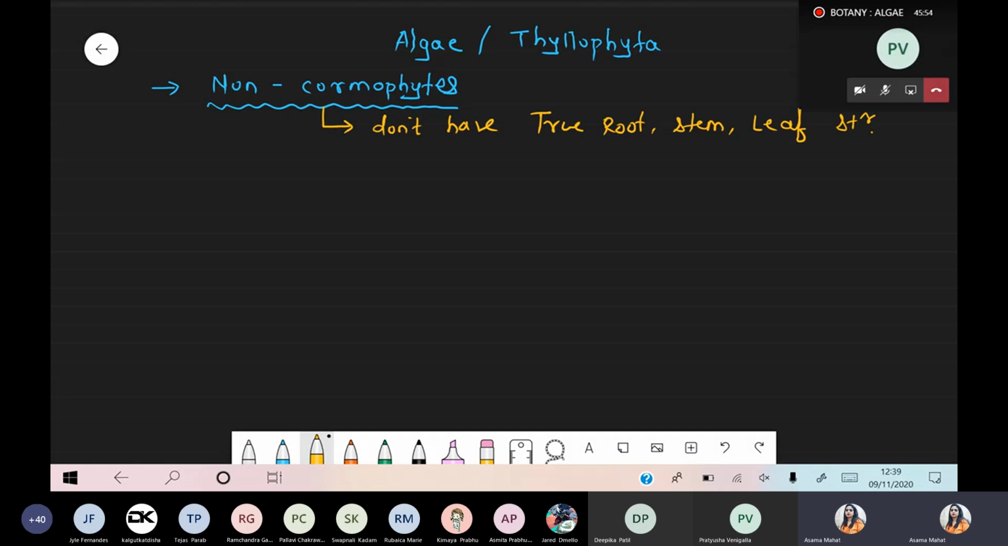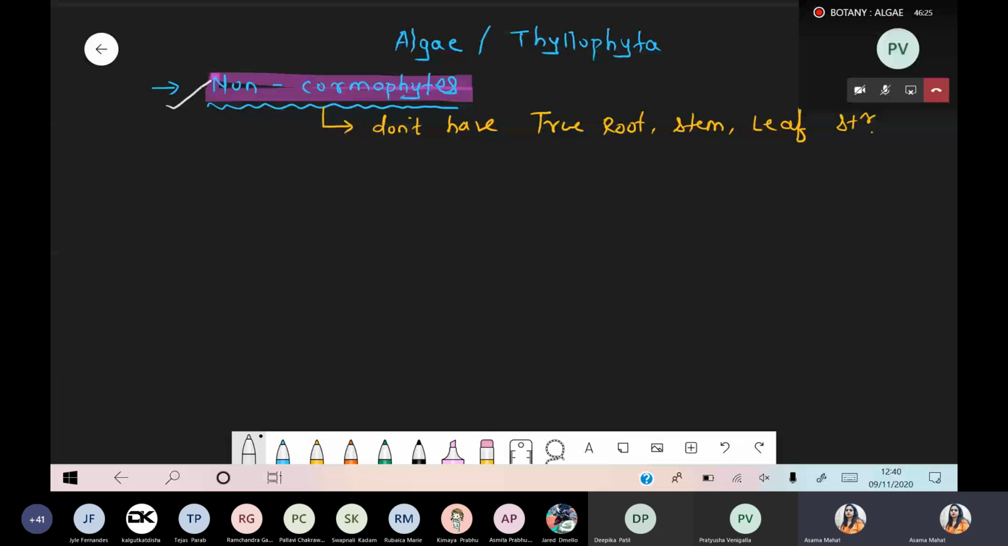But when we are talking about algae, these belong to non-cormophytes. And what is the meaning of non-cormophytes? Phytes means we are talking about the plant. The plant that doesn't have a true root, true stem, true leaf-like structure. Similar structures are there, but true leaf, stem and root-like structures are totally absent. Such a type of plant is simply called non-cormophytes.